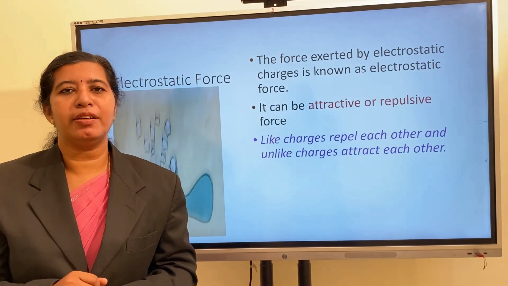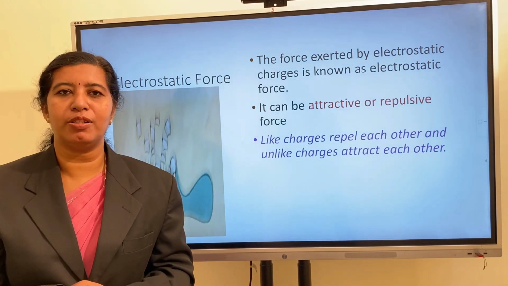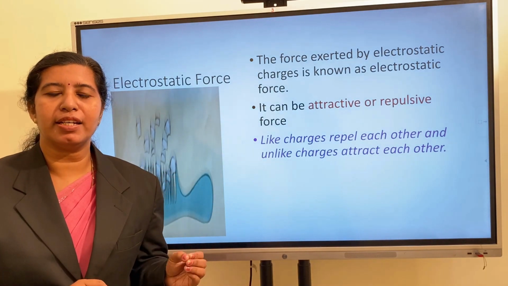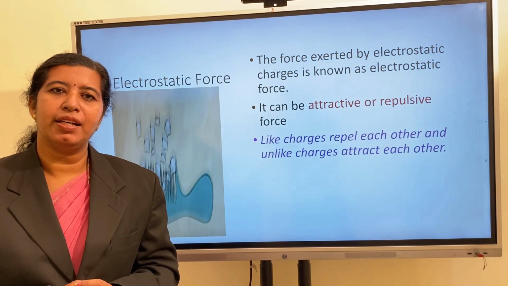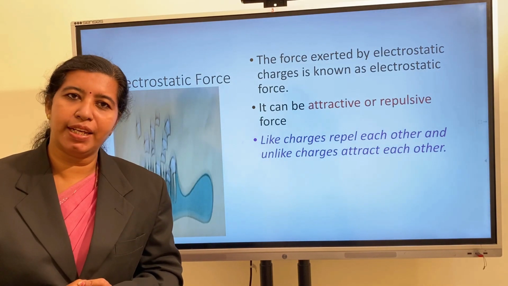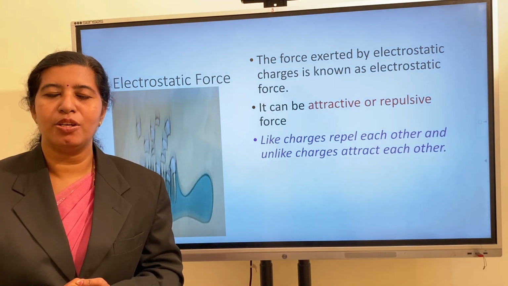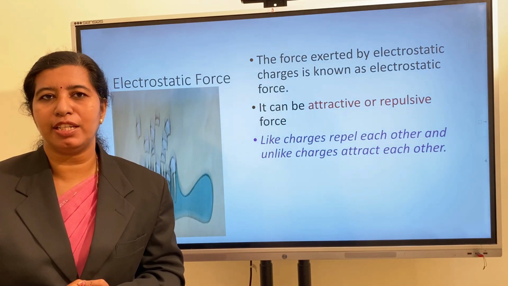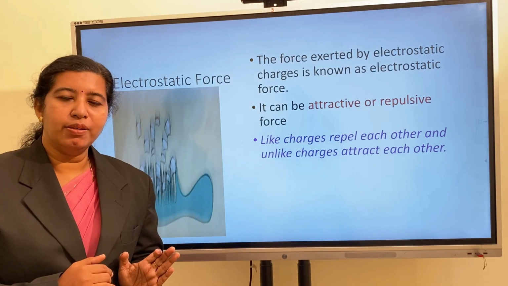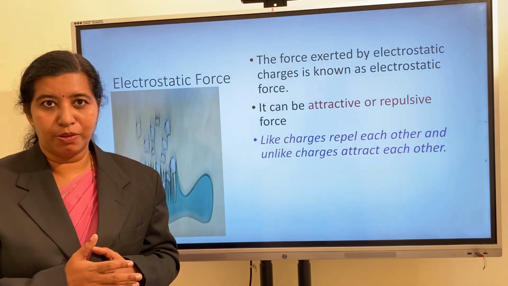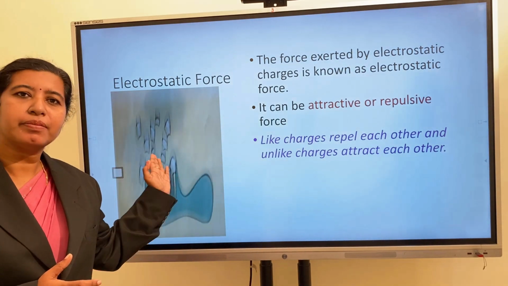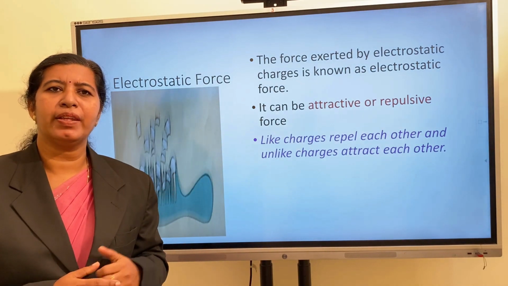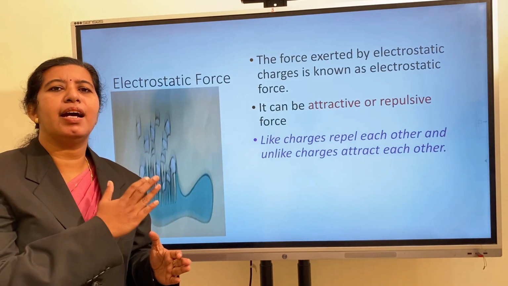When you rub the comb with your hair, some charges are produced on the comb. Because of the presence of these charges, the paper strips are attracted towards the comb. These charges cannot move, that's why they are known as electrostatic charges. So the force exerted due to the electrostatic charges is known as electrostatic force. And here also, a charged body can attract an uncharged body, isn't it? In this picture, the comb got the charges, but the paper strips are uncharged ones. So a charged body can attract an uncharged body.